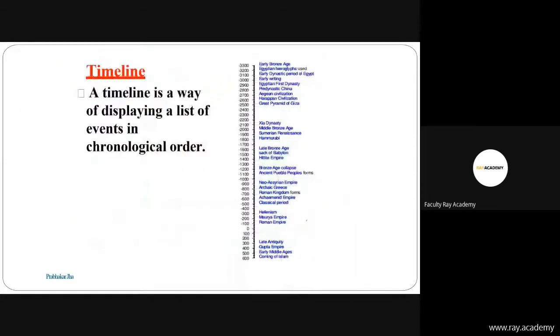Here is a timeline, a way of displaying a list of events in chronological order. In 3300 BC there was the early Bronze Age. Then in 3200 BC, the Egyptians used hieroglyphs. We will discuss these in upcoming classes, the chronological order we'll cover.